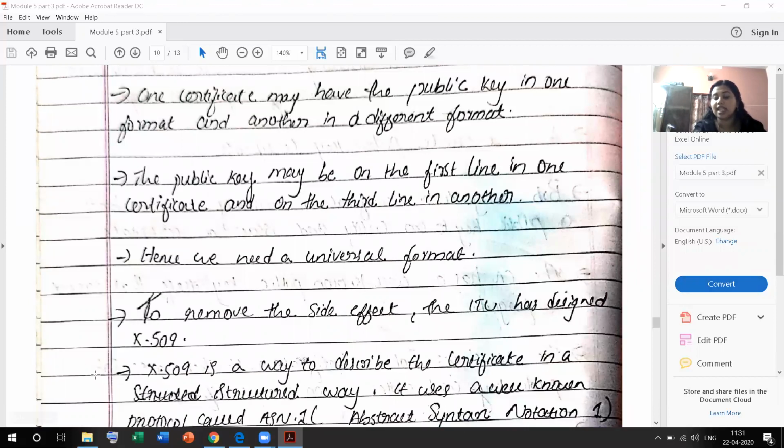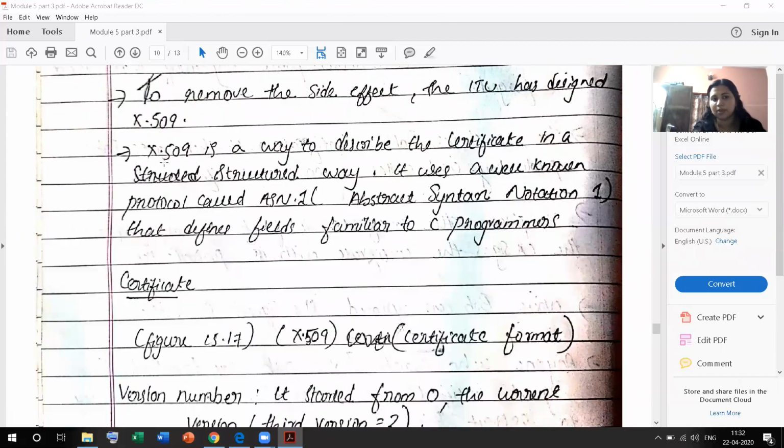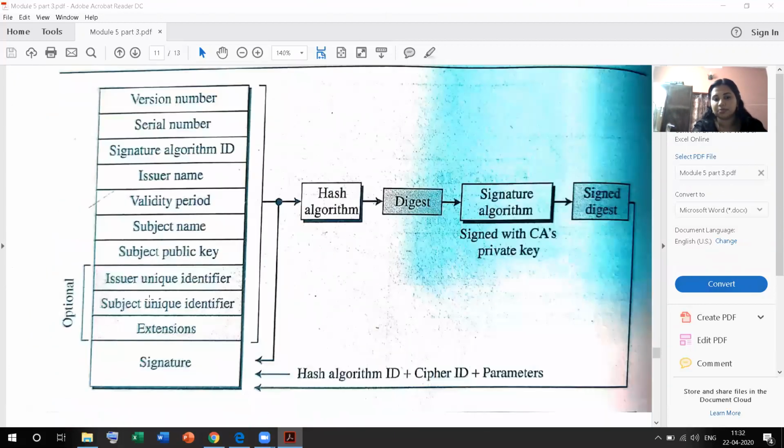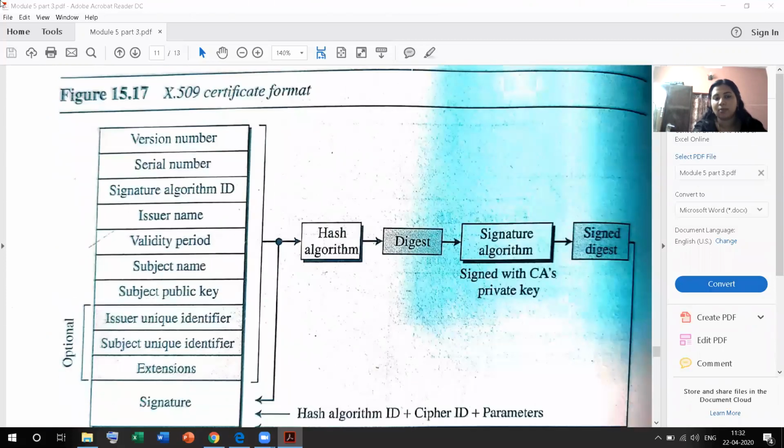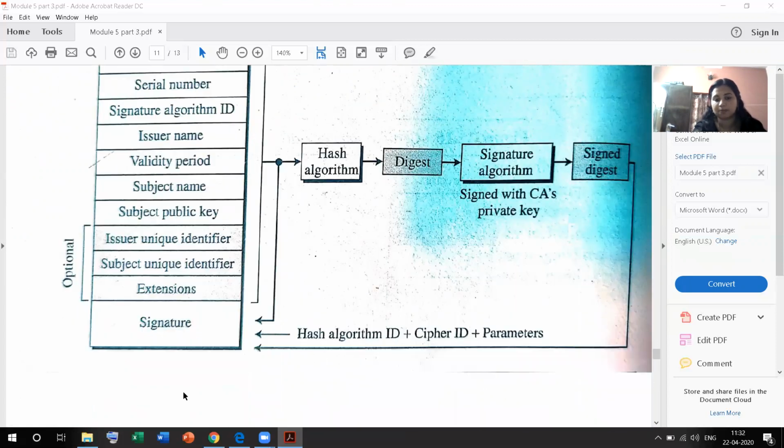The ITU has designed X.509. It's a way to display the certificate in a structured way. It uses a well-known protocol called ASN.1, that is Abstract Syntax Notation 1. The certificate format is: version number, serial number, signature algorithm, issuer name, validity period, subject name, subject public key, issuer unique identifier, subject unique identifier, extension, signature.